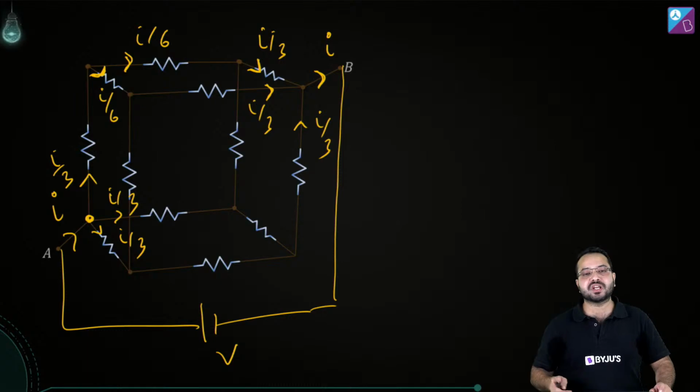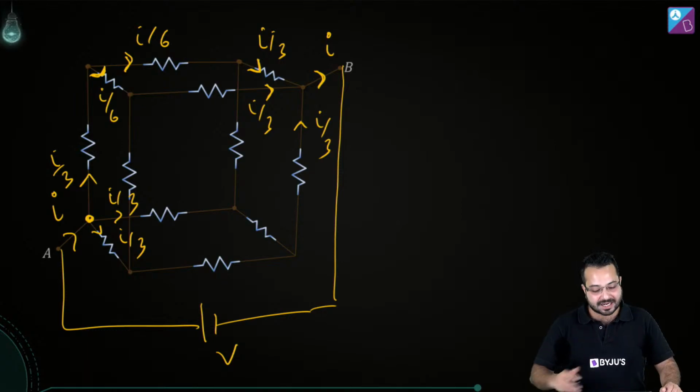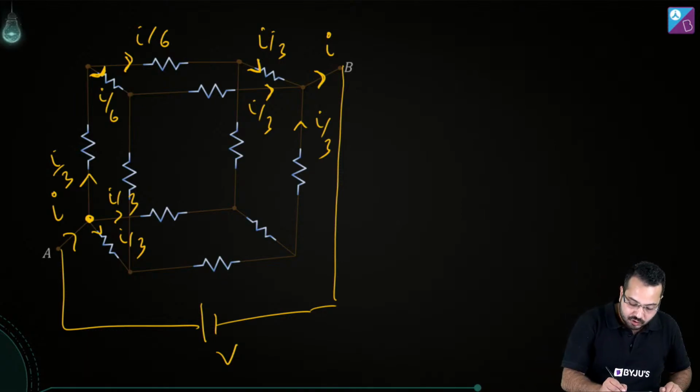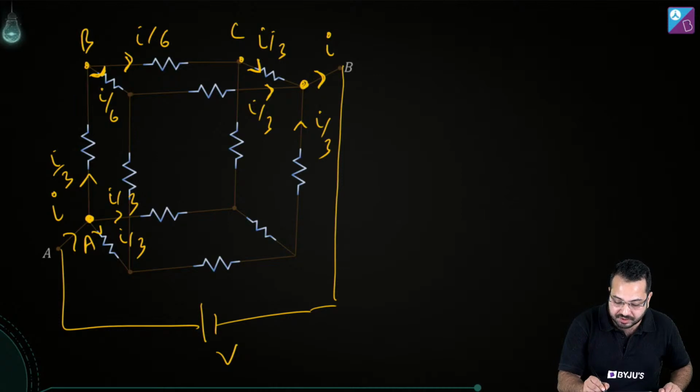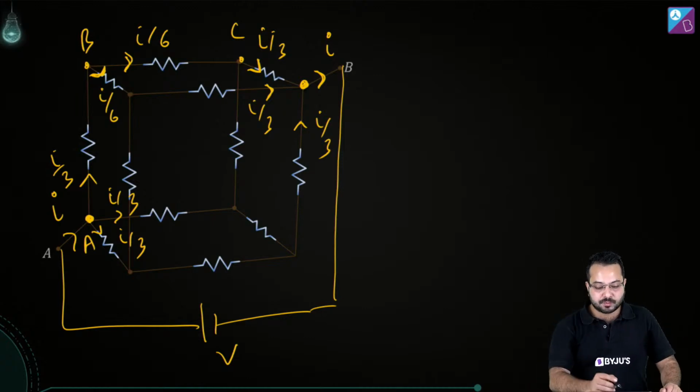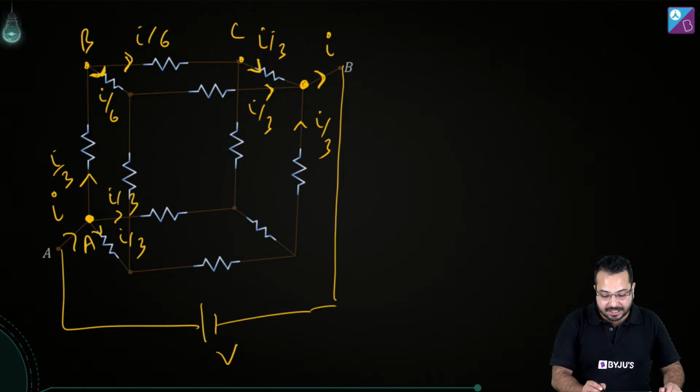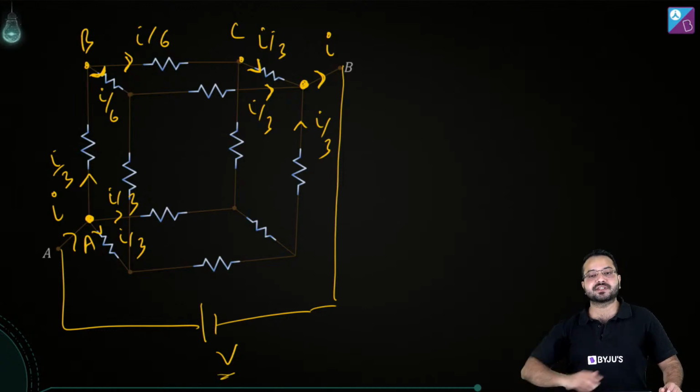What is much easier is writing one KVL, and I'm going to write that KVL. So what is this point? This point is A. I'm calling this point B, this point C, and this point D, or this is B itself. My path is going to be A to B to C to B and through the battery back to A. This is the path I'm going to take to write the KVL.